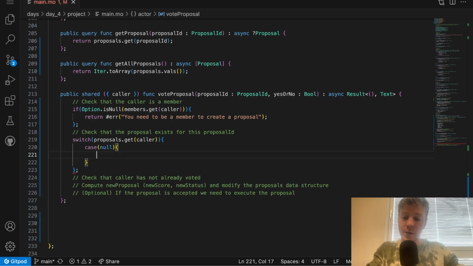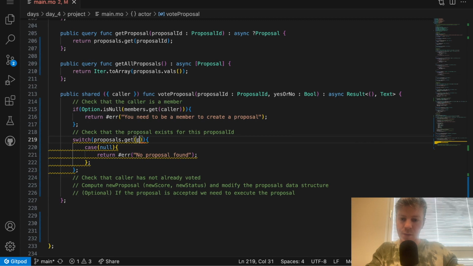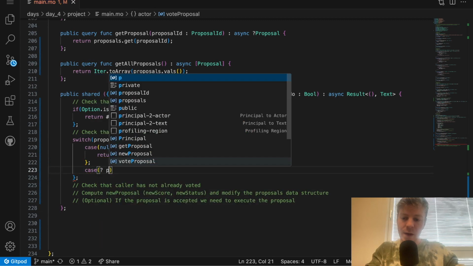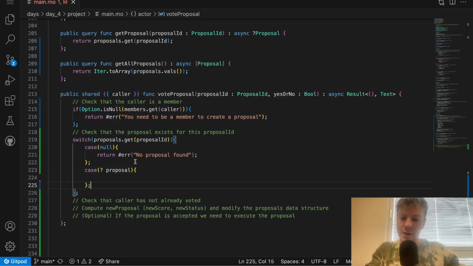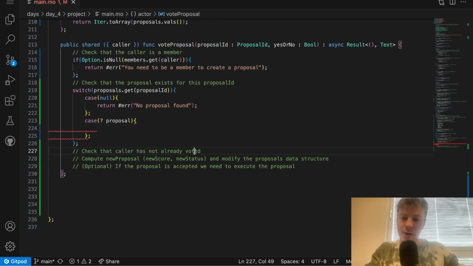If we don't have a proposal, we can return an error: no proposal found. The key is not the caller, the key is the proposal ID. But if we have a proposal, I can access it by unwrapping it with this syntax. And now I can play with it, so I can check that the caller has not already voted.